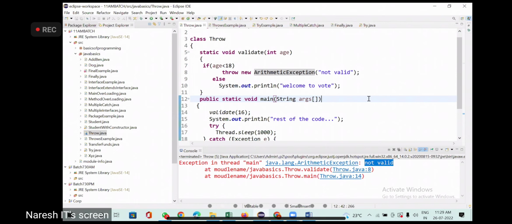Mostly interviews ask this question: difference between throw and throws. Put heading as throw. Throw keyword.